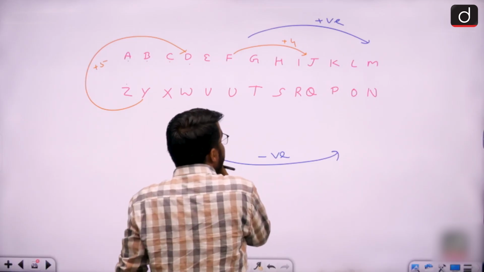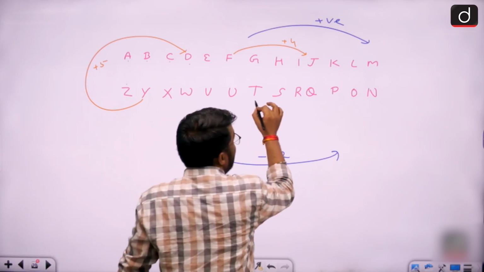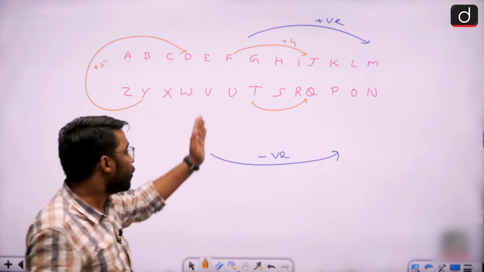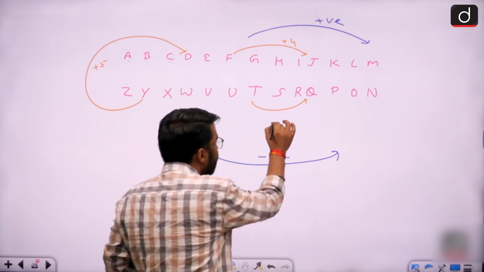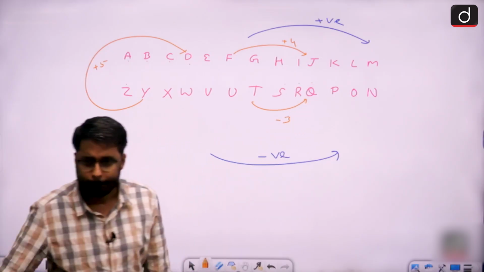And now suppose I move from one letter to the other letter in reverse alphabetical order, for example, from T to Q. Moving from T to Q, I can clearly see I am moving in reverse alphabetical order. So the gap will be negative. And the gap is of how many letters? 1, 2, 3. So this will be minus 3. Did you understand?